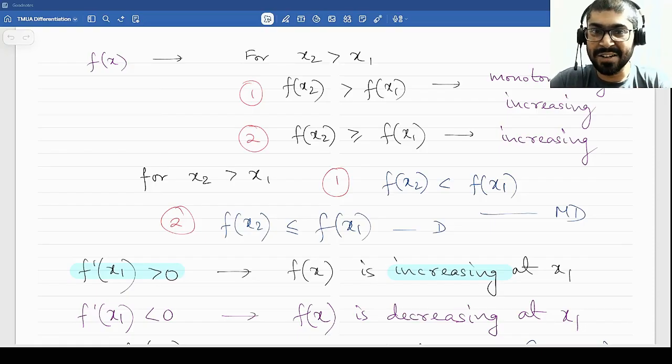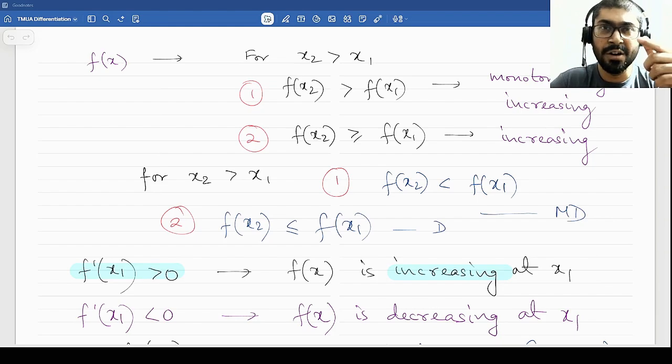So we will assume that the function is continuous, because if the function is not continuous, you will not be able to find a derivative there. So if f is continuous, then this function can exist in three forms. It will be either increasing, constant, or decreasing in a particular domain. I'm not talking about the overall function. You can have a function overall that is neither of these three. It could be periodic as well.